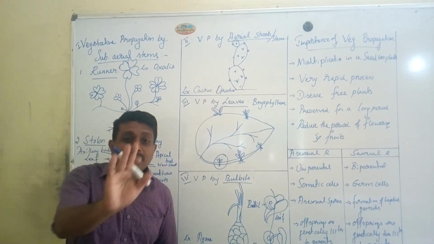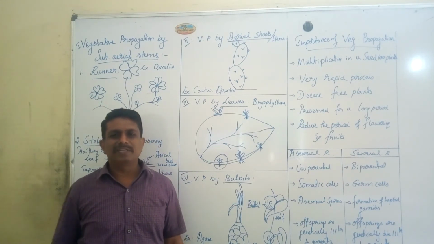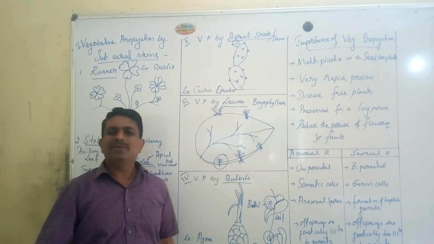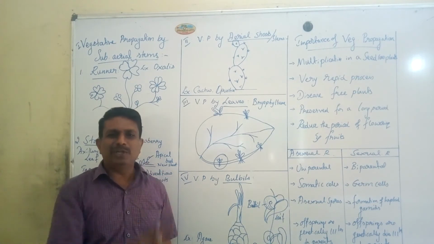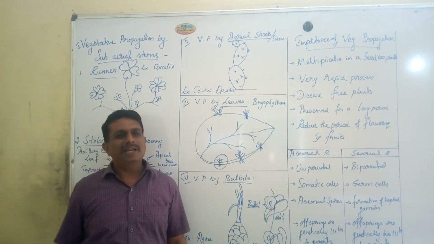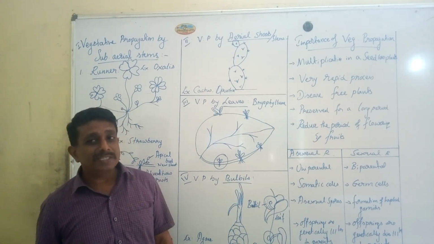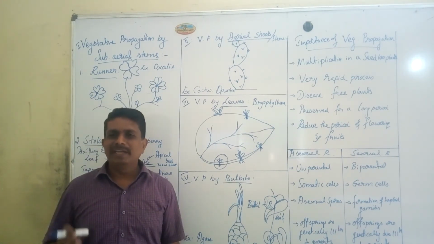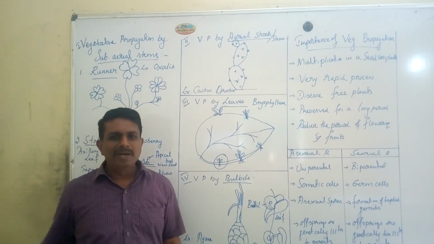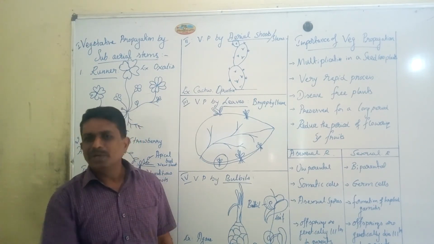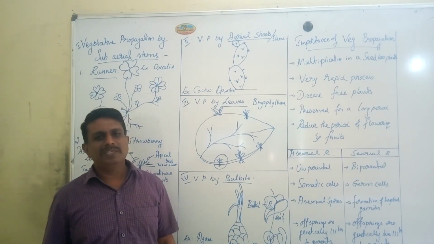For the continuity of life forms on the surface, every living organism has to reproduce once in a lifetime.